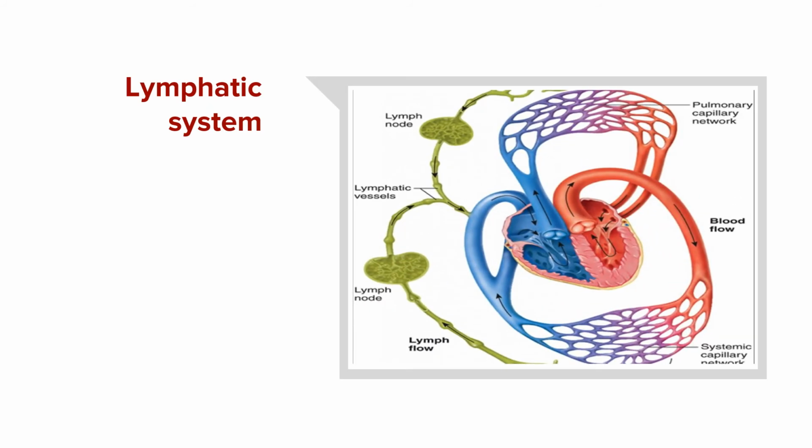In this picture, the green-colored part you are noticing is the lymphatic system, and the other side is the circulatory system, which includes blood, heart and blood vessels. Together, the lymphatic system and circulatory system are responsible for the transport of substances, but the main transport is done by the circulatory system.